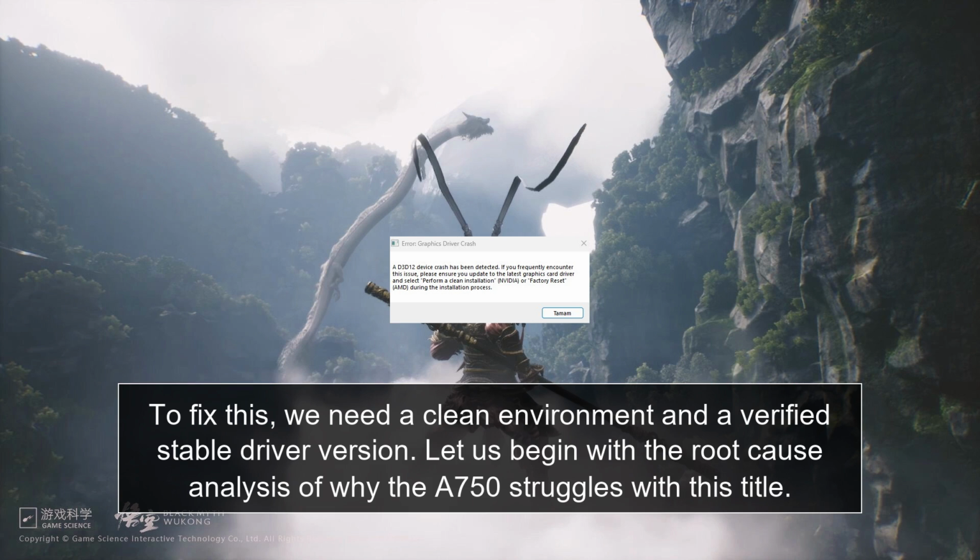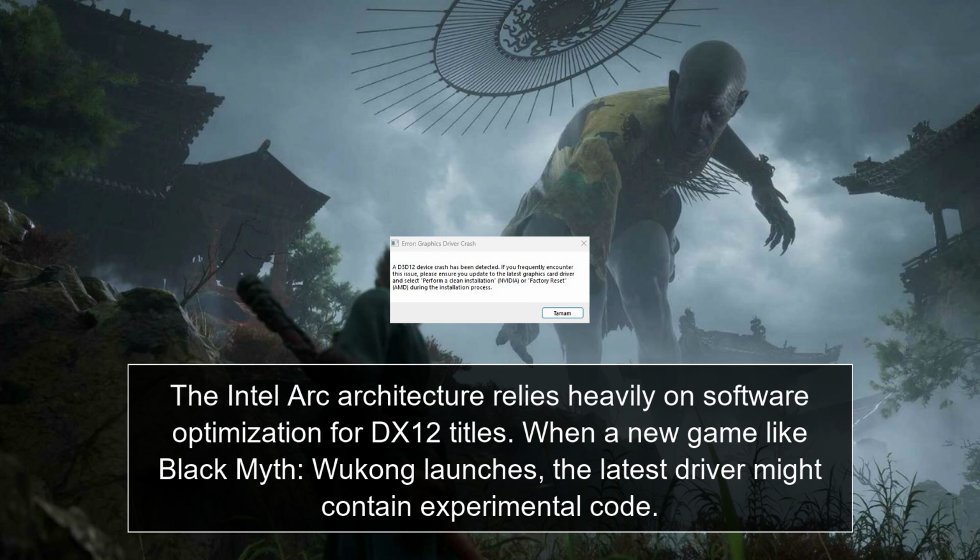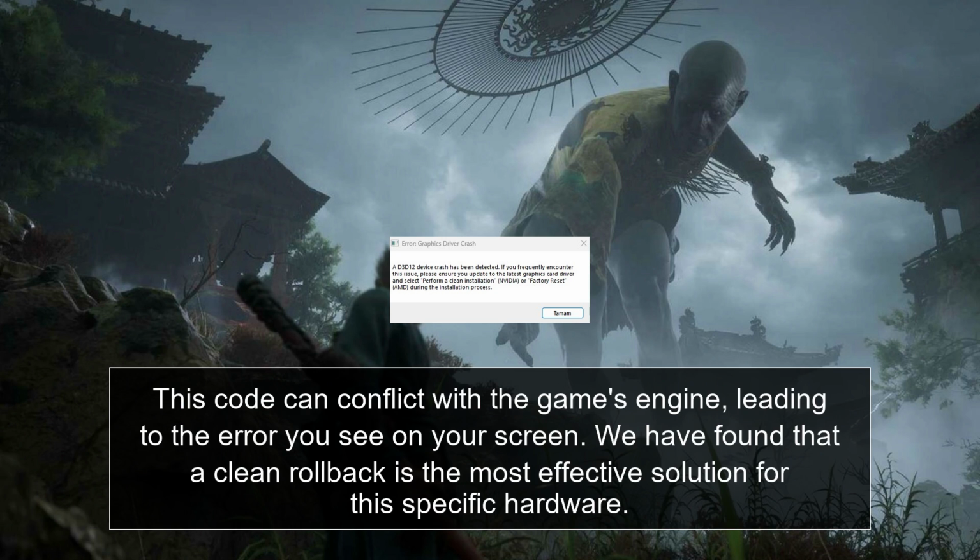Let us begin with the root cause analysis of why the A750 struggles with this title. The Intel Arc architecture relies heavily on software optimization for DX12 titles. When a new game like Black Myth Wukong launches, the latest driver might contain experimental code. This code can conflict with the game's engine, leading to the error you see on your screen. We have found that a clean rollback is the most effective solution for this specific hardware.